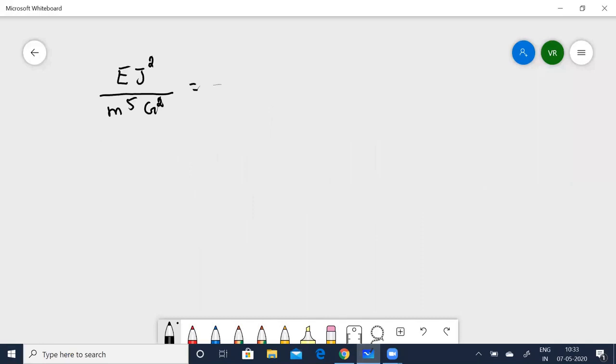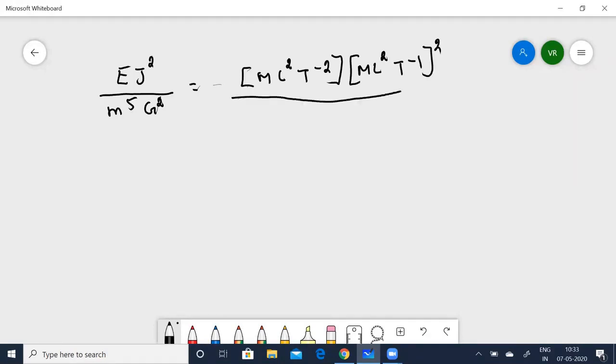It is going to be M L squared T to the power of minus 2 times M L squared T to the power of minus 1 the whole square, divided by M to the power of 5 times M to the power of minus 1, L cube, T to the power of minus 2, the whole square.